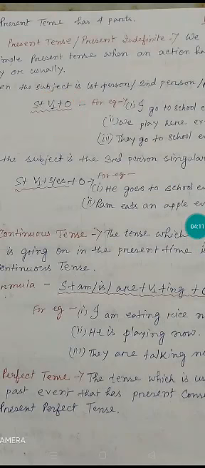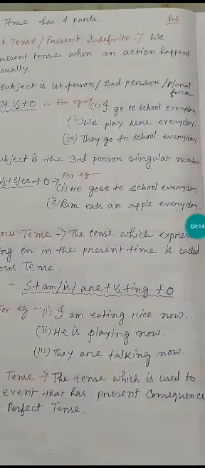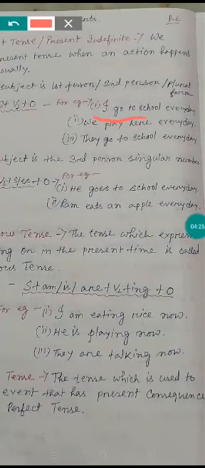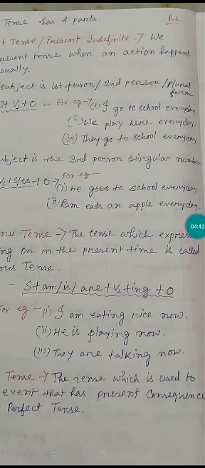Now coming to the examples. For example, I go to school every day. I is the first person here. After I, go is the verb 1, then to school every day is the object. We play here every day. We is first person, play is verb 1, and here every day is the object. They go to school every day. They is plural form, go is verb 1, and to school every day is the object. Similarly, you can apply this formula in the case of second person also.